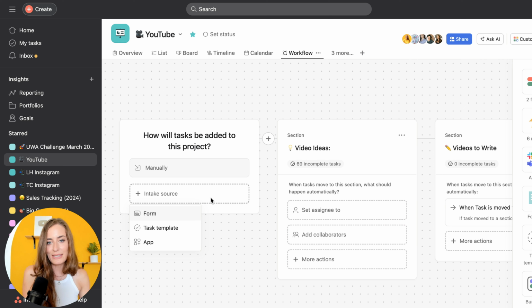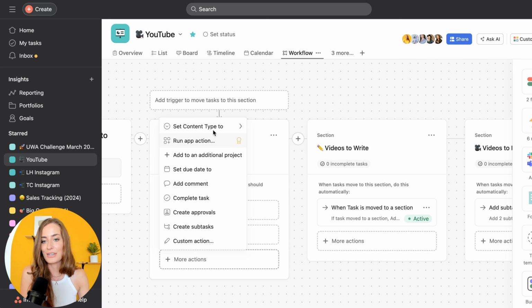For example, you can set it up where as soon as someone fills in a form, tasks are added to Asana. And that can be people that are inside of your team, inside your business, but also outside of your business as well. So you can use this for client work. And there's so many more actions, right? Beyond just creating subtasks. And you can integrate with other tools that you are using as well. So it's super powerful. And any way that I can help you create a more simple, efficient business, I'm happy. So that is hands down my favorite feature in Asana right now.